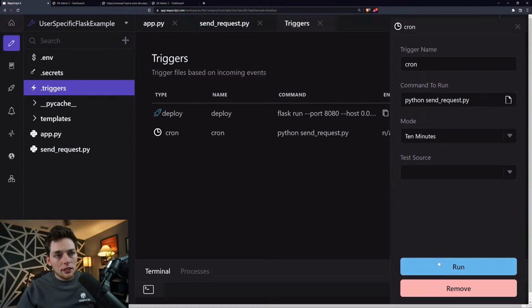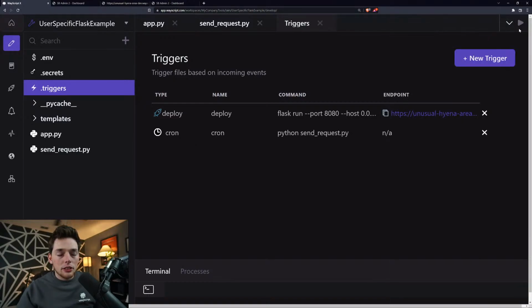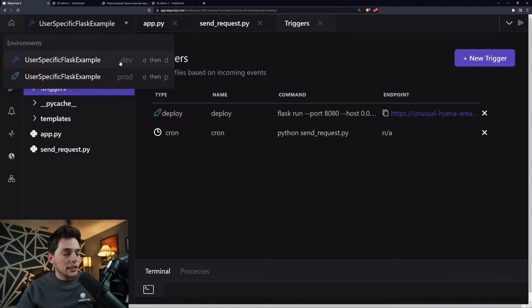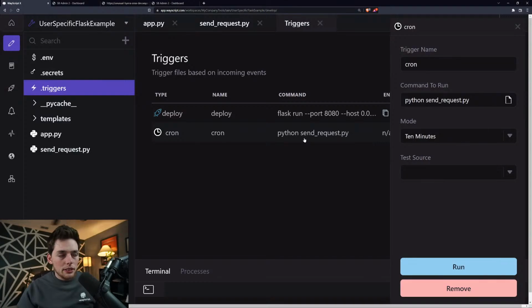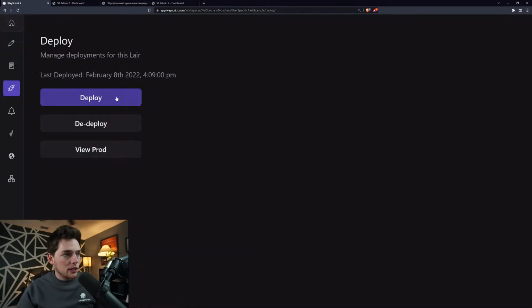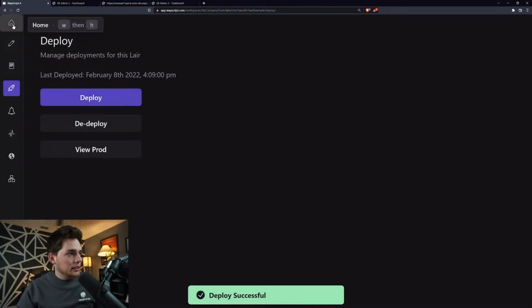And we can click run, but it's not going to do anything other than execute it one time. What we have to do at this point is, we've already seen the two different environments. We have the dev one and the prod one. So to get that trigger to execute, what we need is to put that into our prod state. And we can do that with that deploy feature that we talked about earlier. So we'll deploy this. And what that means is every 10 minutes, our cron trigger setting will execute our script.